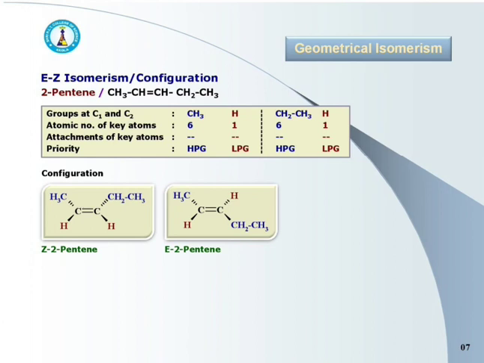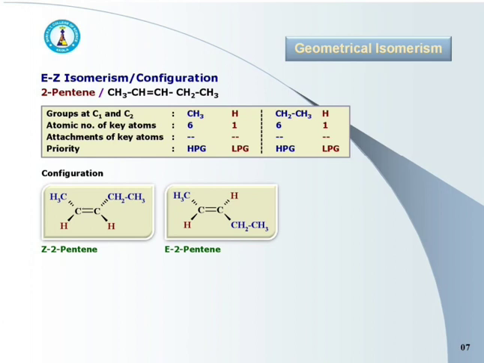Now take the example of 2-pentene. It has formula CH3 CH double bond CH CH2 CH3. Groups attached to C1 are CH3 and H, and groups attached to C2 are CH2 CH3 and H, that is ethyl and hydrogen. For both C1 and C2, key atoms are carbon and hydrogen with atomic numbers 6 and 1.